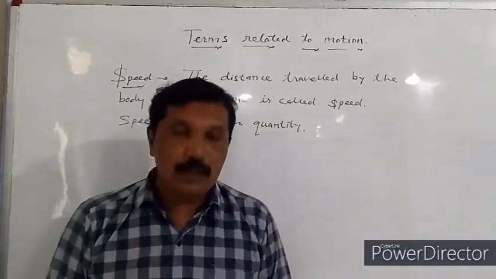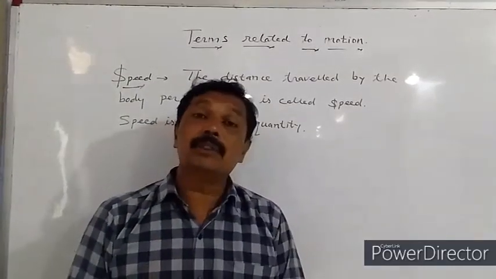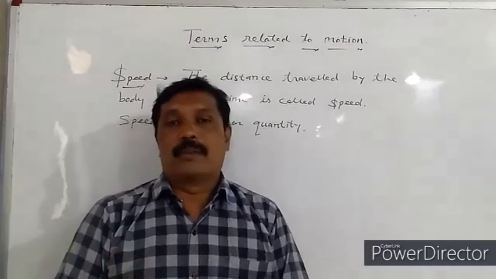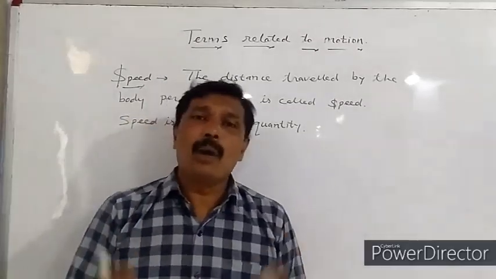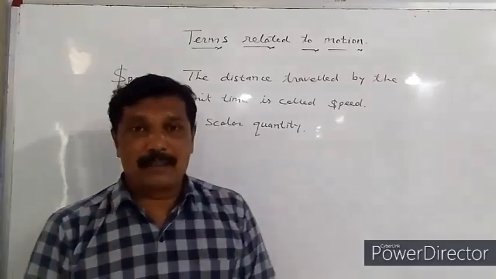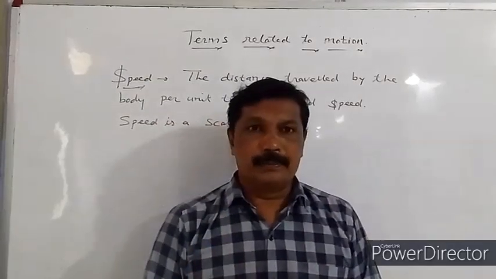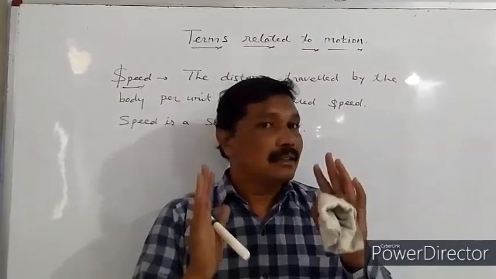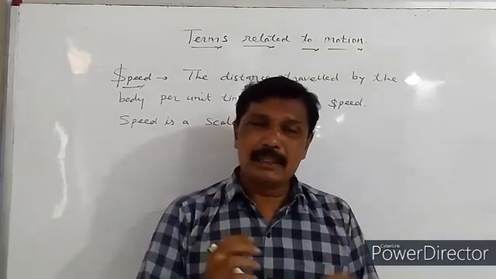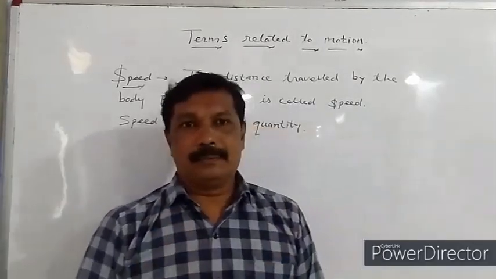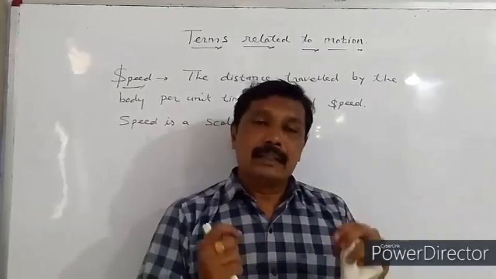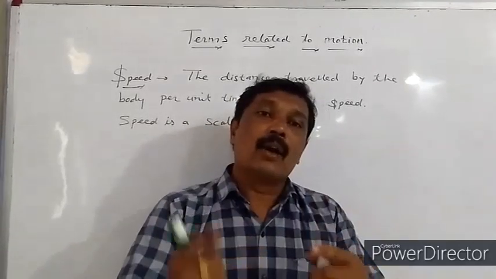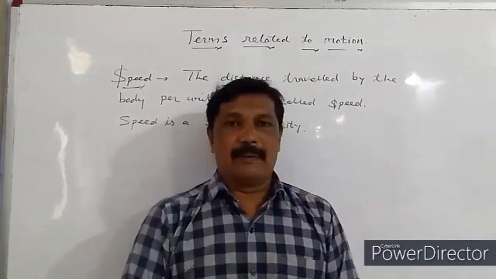Dear student, today we studied the terms regarding motion. The first term regarding motion is distance. What is distance? The actual path followed by the body is called as distance. Distance is a scalar quantity. Distance is always positive. Distance is always greater than or equal to displacement.